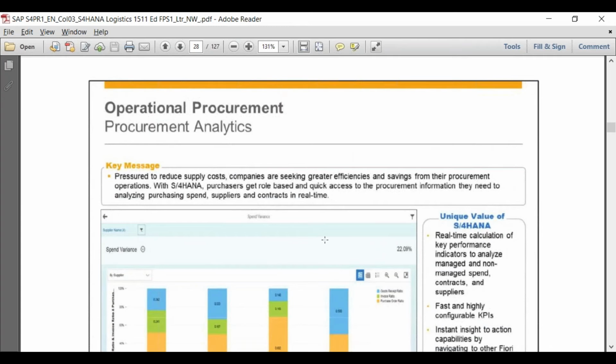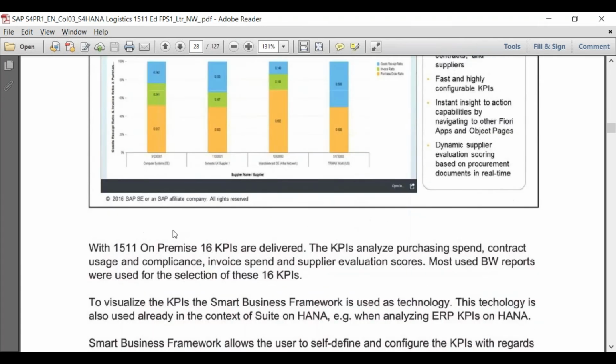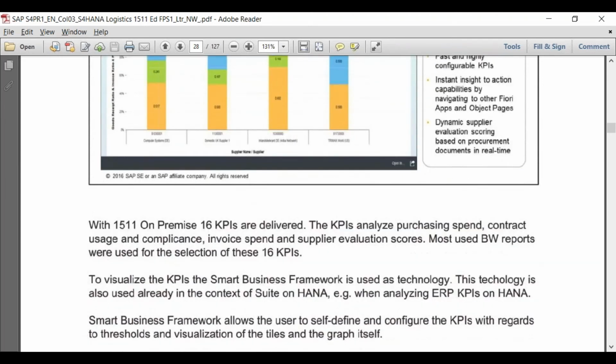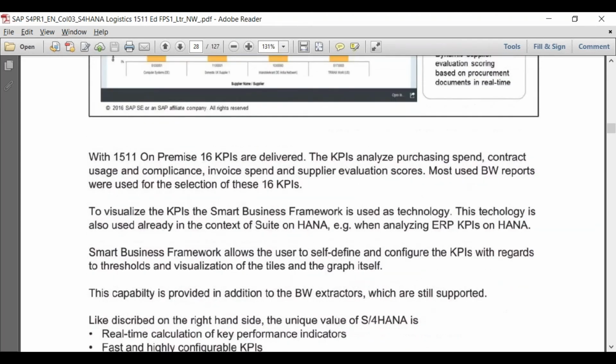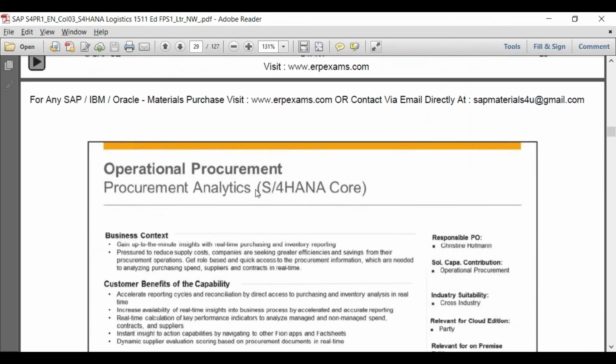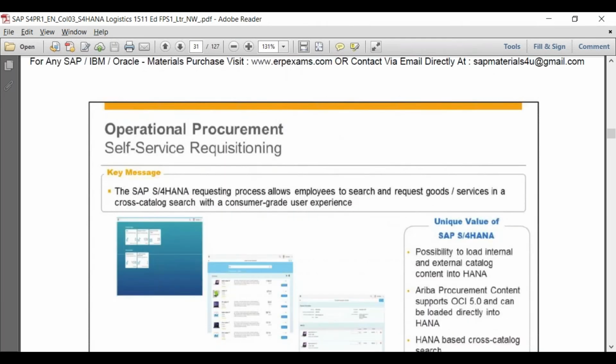Analytics, as we discussed, will now be faster because we have the CDS views in the background. So these are some figures showing how your reporting will work faster, and 16 KPIs as I told you. I'll show you this particular point I'm mentioning down, that I want to show you these KPIs which we missed. We'll talk about this. I'm just moving to the next thing. KPIs are something which we need to discuss. Apart from this, I'll try to find out what are the different things which we missed, and then we'll see all this in detail.